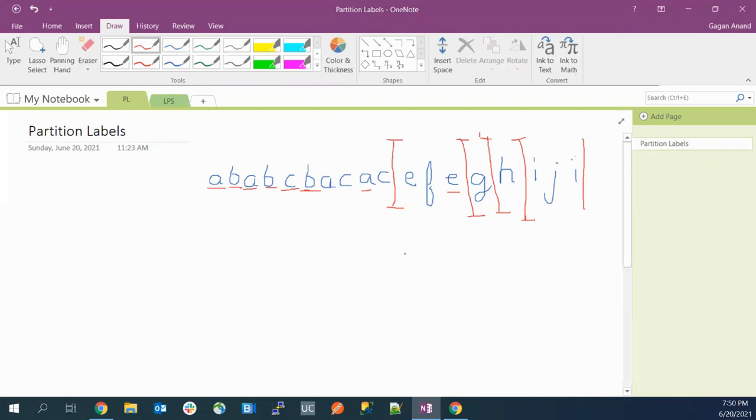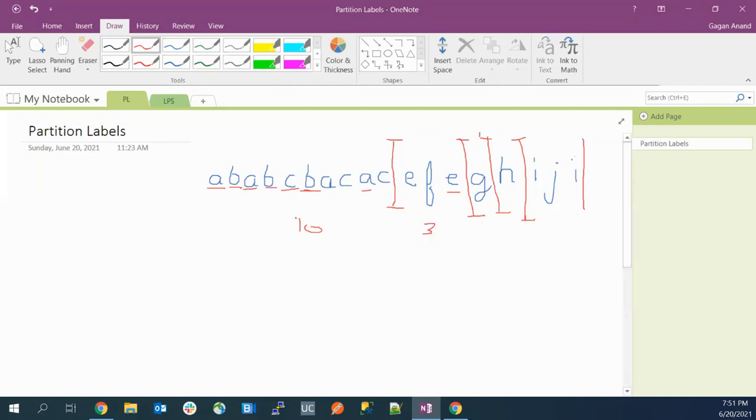So now what we have to return is the size of these sections. We already found the partition, so we just have to count the size, and we just have to return, right? So now like we have 10 elements here. So 10 for this, 3 for this, 1, 1, and 3. So this will be our answer, right?